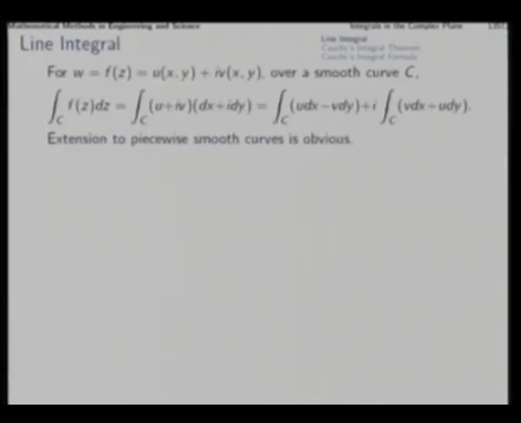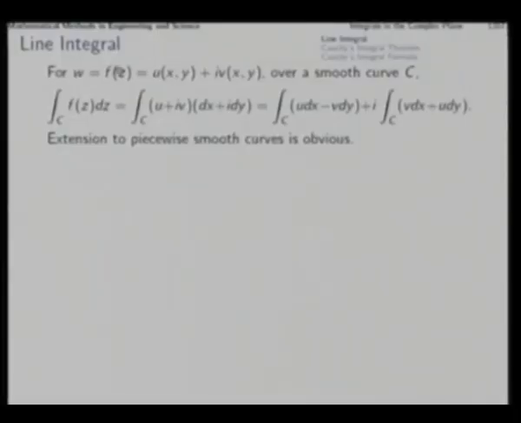First, we discuss the concept of line integral in the complex plane. Now, if f(z) is a function of z, that is w is equal to f(z), which is expressed in this manner, u and v are the real and imaginary components respectively, then we can define its line integral over a smooth curve C in this manner.